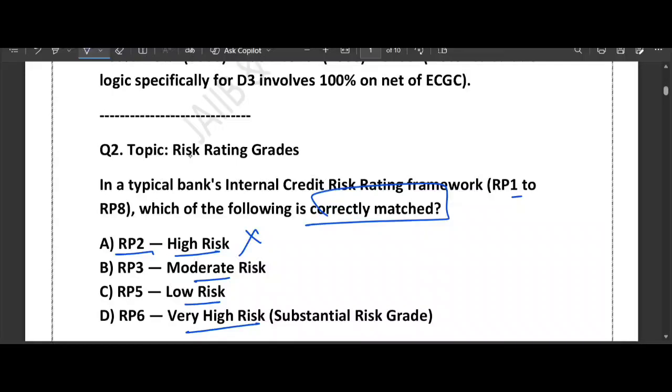In RP1 we have low risk, in RP3 we have the moderate risk, isn't it? Now one more thing I want to tell you, RP6 is the red flag zone, substantial or very high risk. And RP8 is the end of the road, which means the default case.